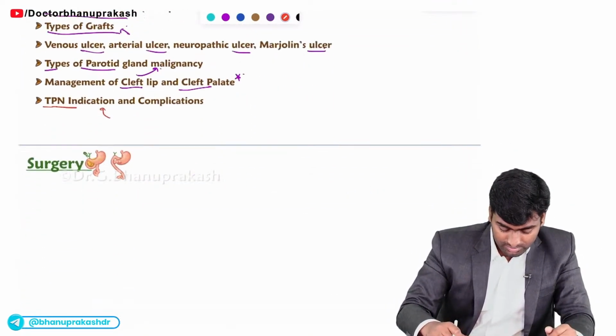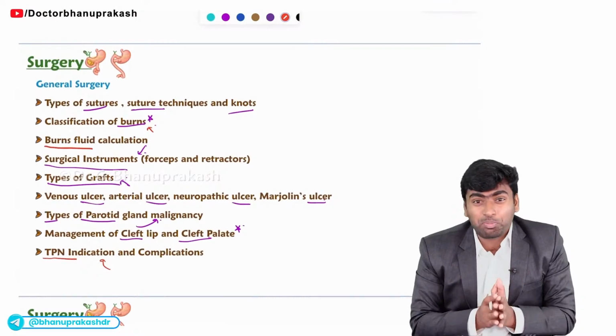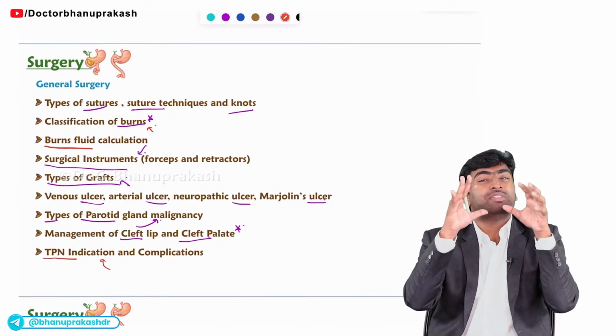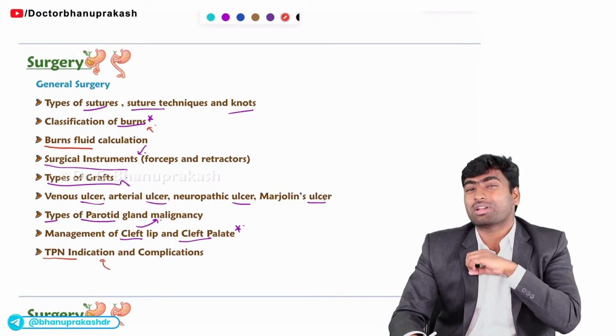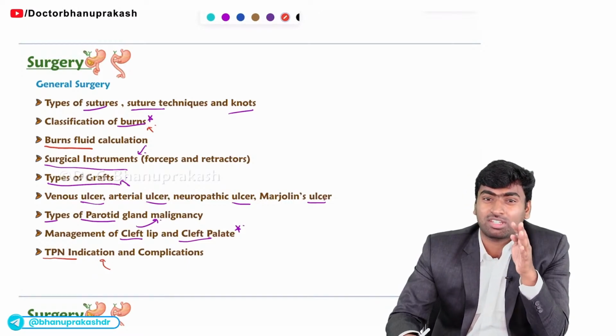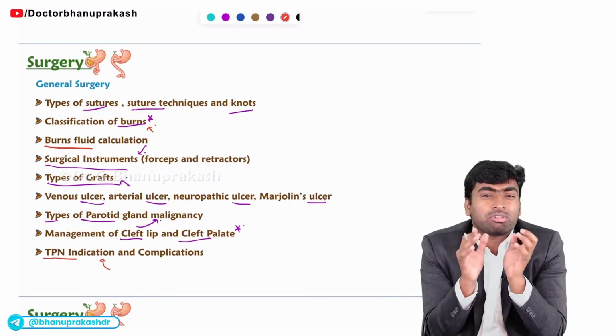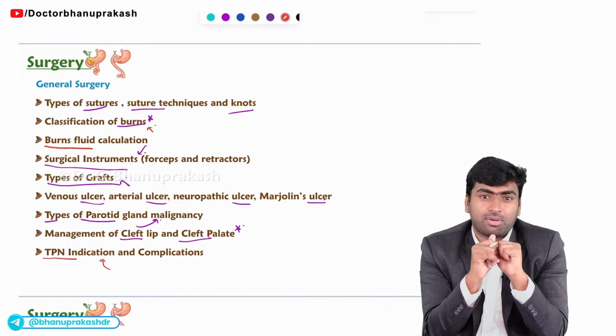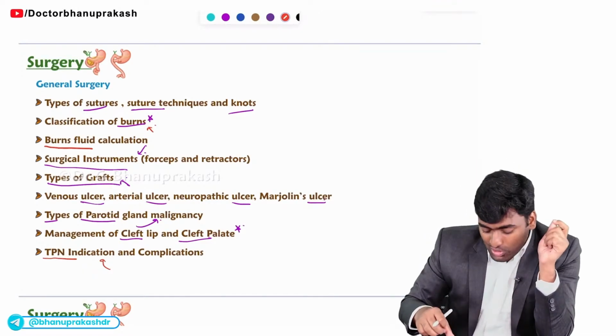Okay. So these are the most important topics from the surgery perspective, and if you know these topics in and out, you can get all the questions correct from the surgery, which will range from 30 to 35. So you can get at least 30 questions from it. So guys, with the understanding, we'll move on to our next subject.